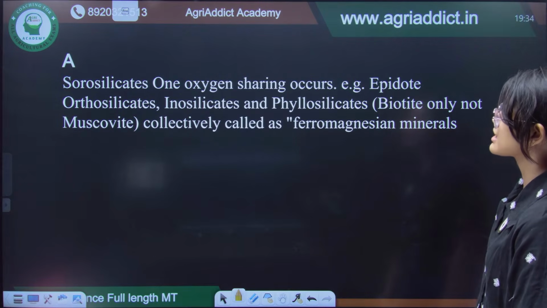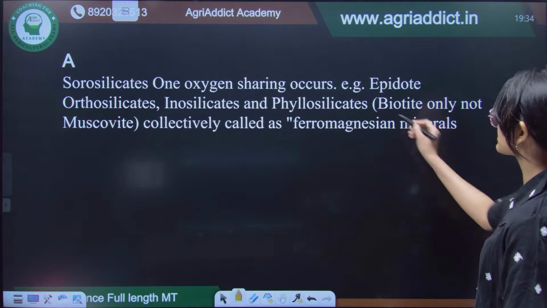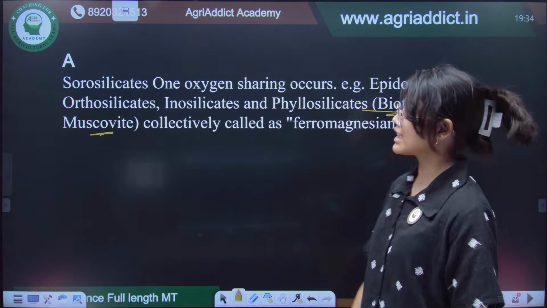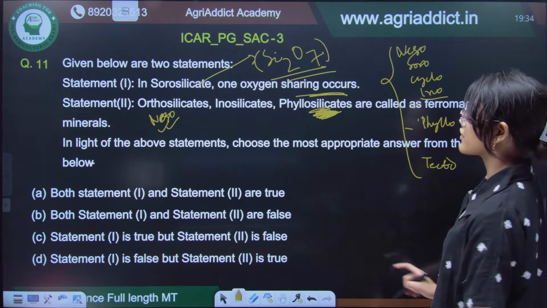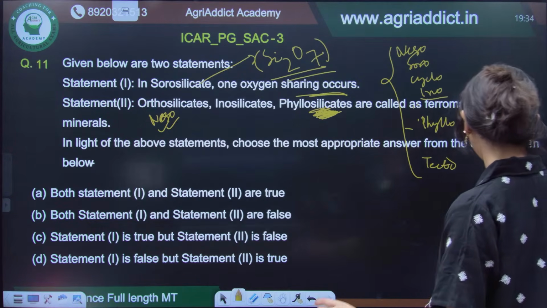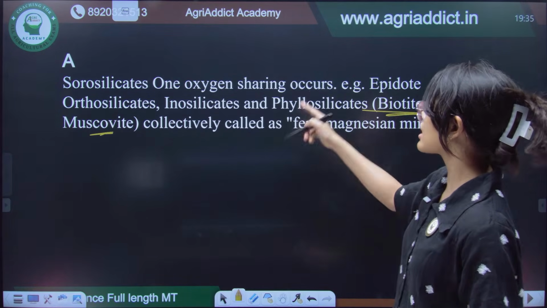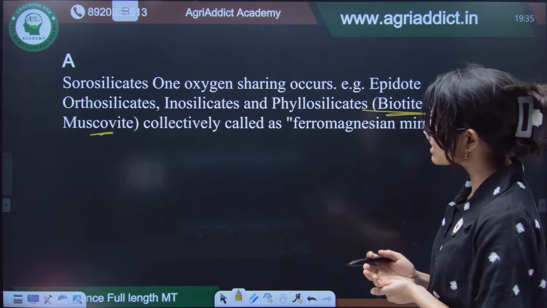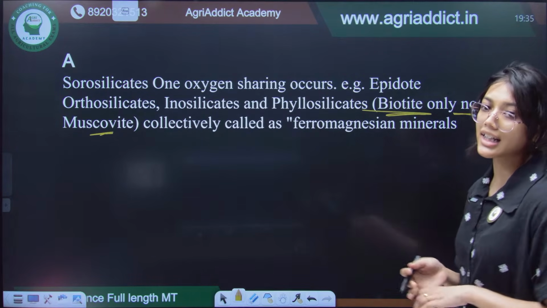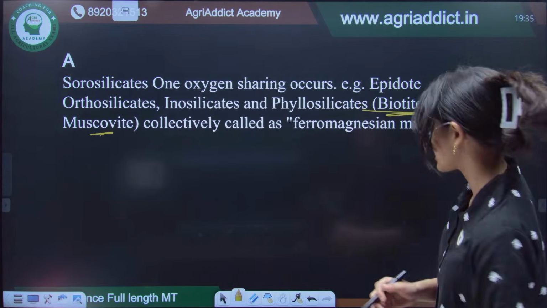So sorosilicates, yes, one oxygen sharing occurs. Orthosilicates, inosilicates, phyllosilicates, C. Only biotite and not muscovite. As I said, here it is given that phyllosilicates are called ferromagnesian, but within phyllosilicates only one group, that is biotite, which is black mica, will fall under the ferromagnesian minerals, but not the white mica or muscovite. Okay. So that is why they had considered this to be true, because biotite is a part of phyllosilicate.